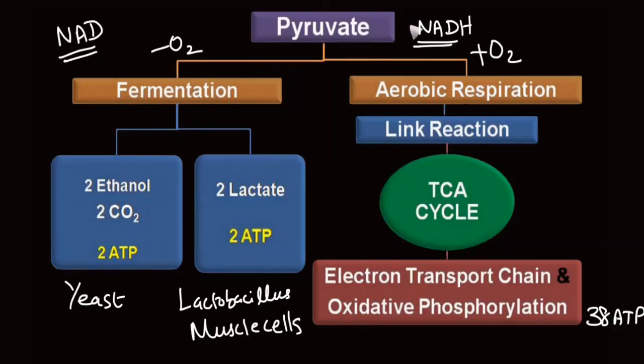Thereby, the reduced NADH molecules can undergo oxidation. Though fermentation is not directly involved in ATP production, because of fermentation, even in the absence of oxygen, there is regeneration of NAD, so that glycolysis can happen without any interruption and cells can obtain 2 ATP molecules continuously.